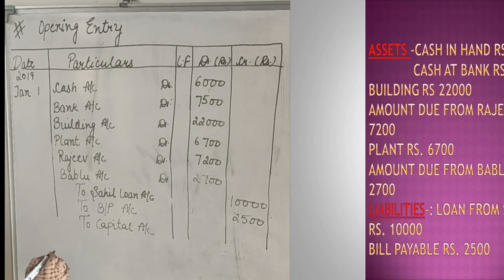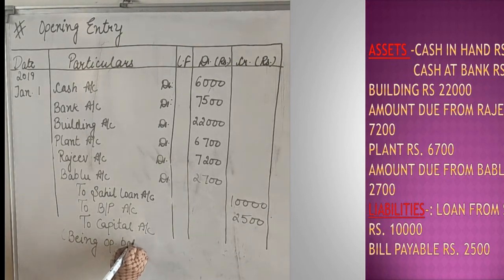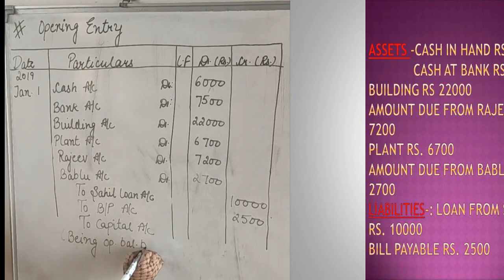Now we write the narration. Narration is a very important part in the journal entries. If any student does not write the narration, sometimes the teacher deducts the marks. Being opening balance brought forward.